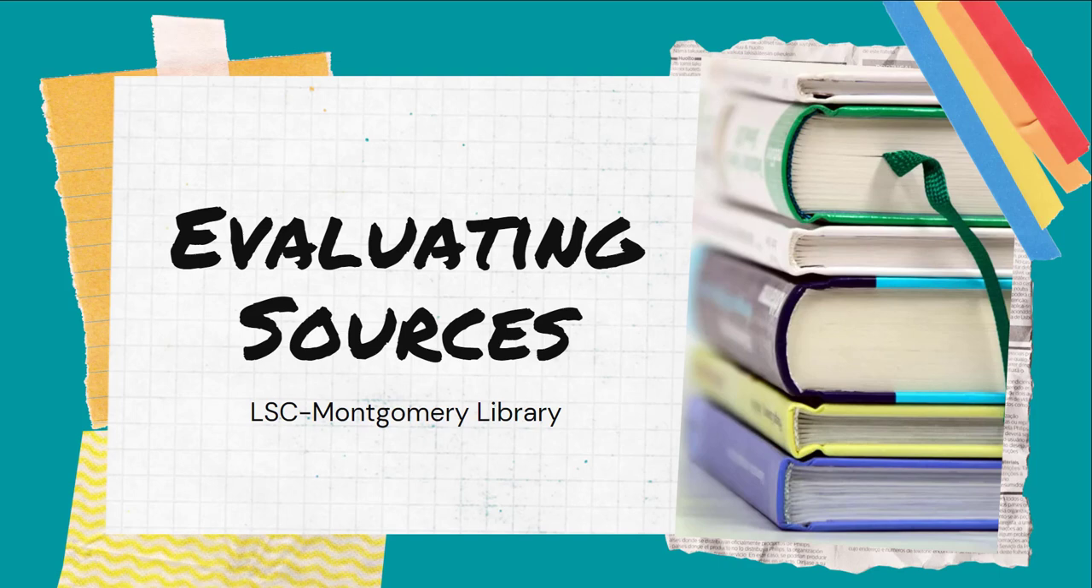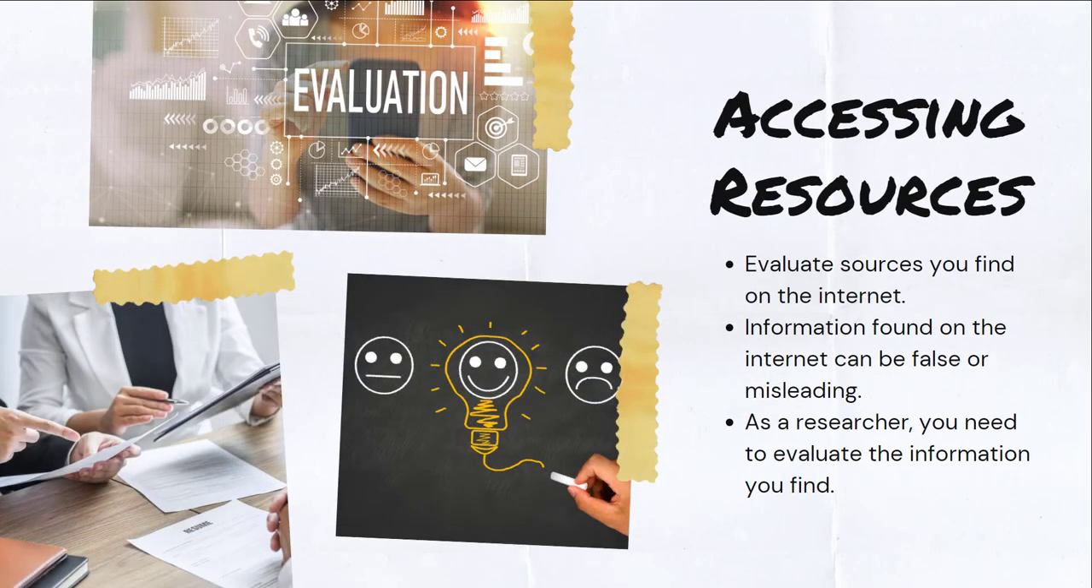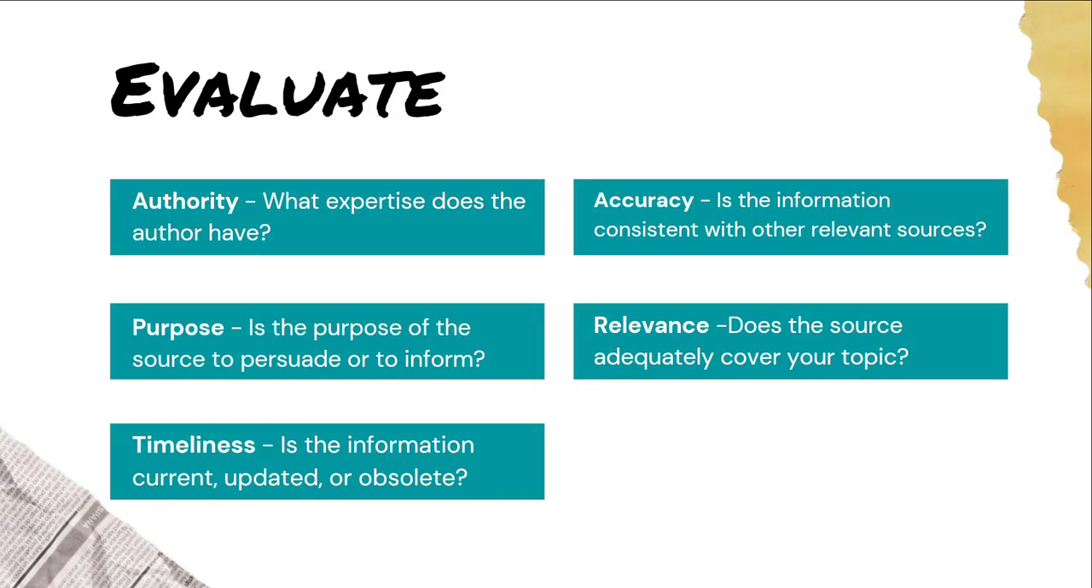Welcome to this brief tutorial on evaluating sources. As a researcher, you will need to sometimes access resources on the internet. Since no one is monitoring the internet for false, misleading, or outdated information, it is up to you, as a researcher, to evaluate the information you find. When you evaluate information, you should consider several criteria: authority, accuracy, purpose, relevance, and timeliness.